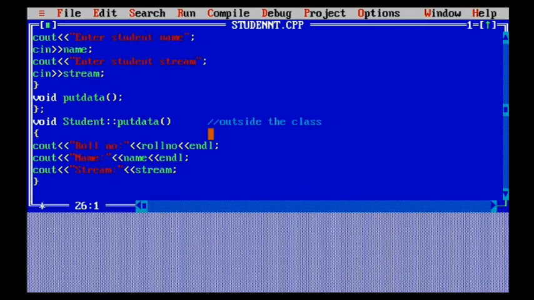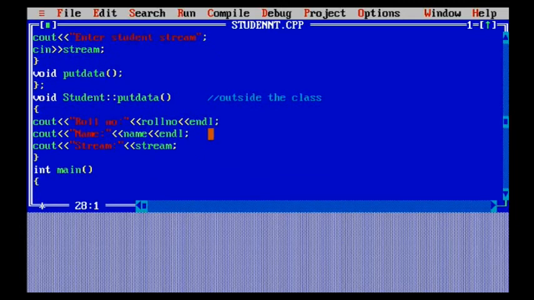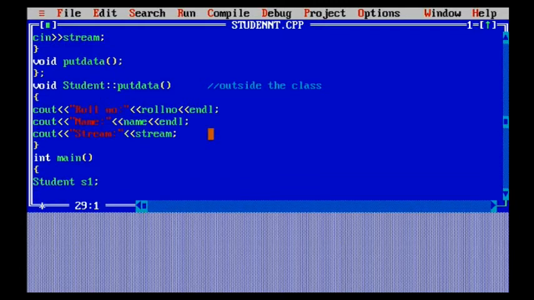What we exactly need to do in the main function. So here it is the main function. In main function, what we are going to use, we are going to define the object of the class. So here the class name was student. Now whenever I want to define the object, I will always start with the name of the class. So the object is defined as s1.